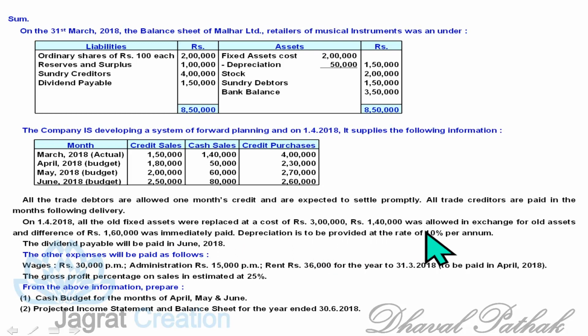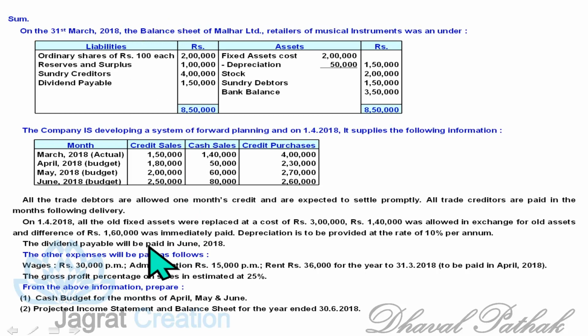And rupees 1,40,000 was allowed in exchange of old assets. So all these fixed assets are given in exchange. Its valuation made is 1,40,000. So there is a 10,000 loss on transfer of asset, and the assets were replaced by 3 lakhs. So 3 lakhs minus 1,40,000, we are required to pay 1,60,000 in this transaction.